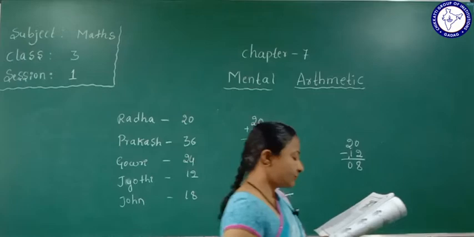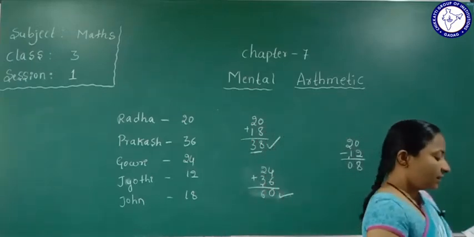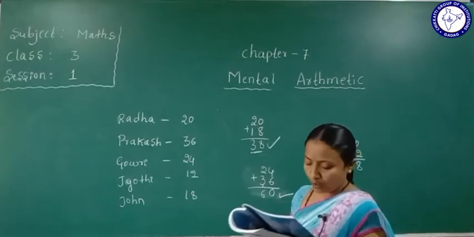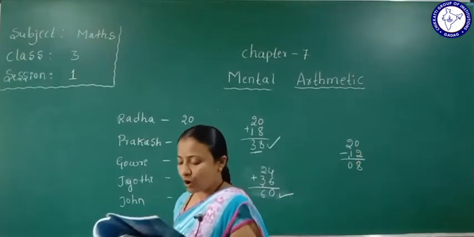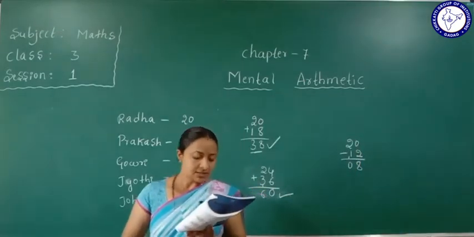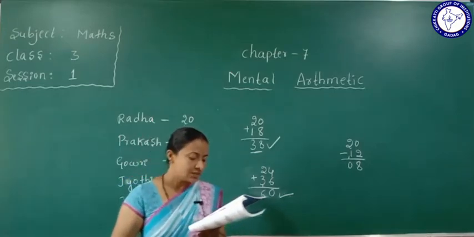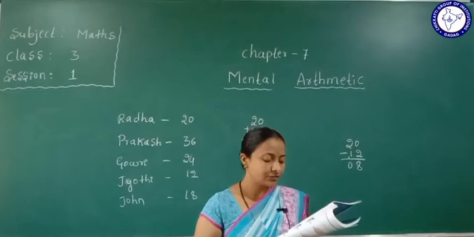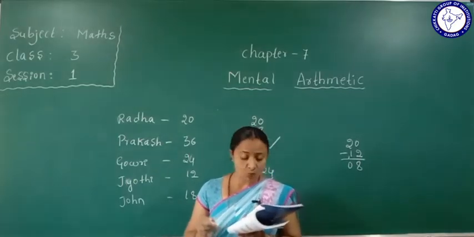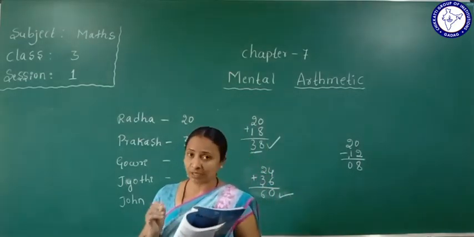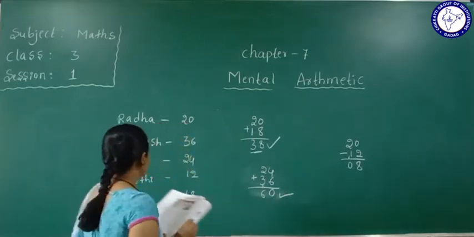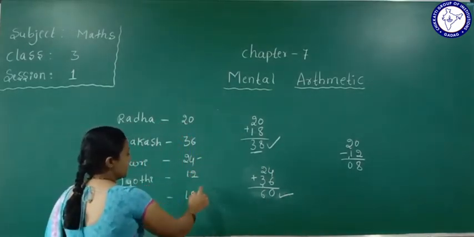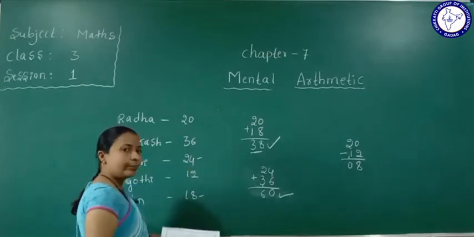If the number of tamarind seeds that Gauri and John have are to be equal, then John has to collect 7 more seeds. Say true or false. If the number of tamarind seeds that Gauri and John have are to be equal, so both should have equal seeds.